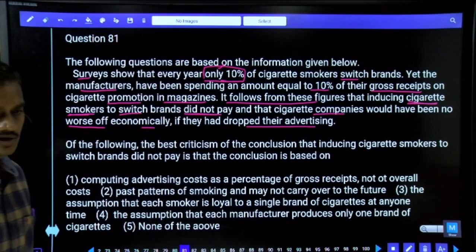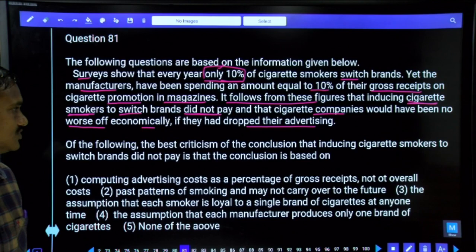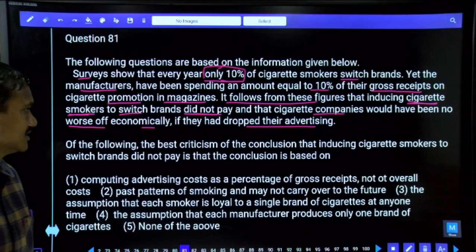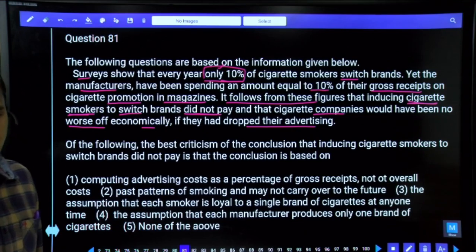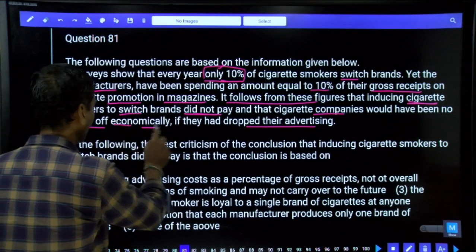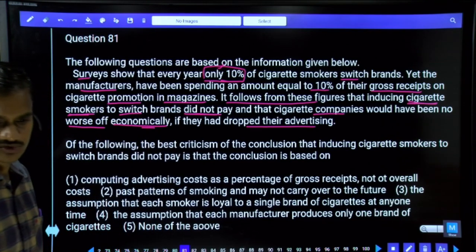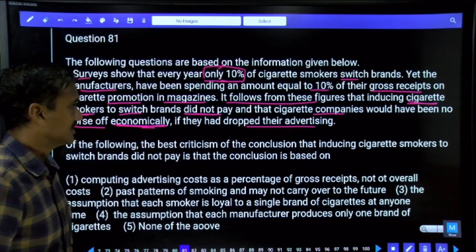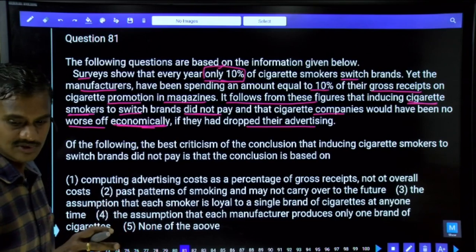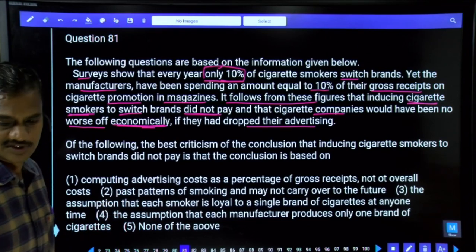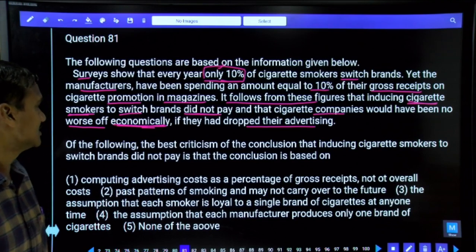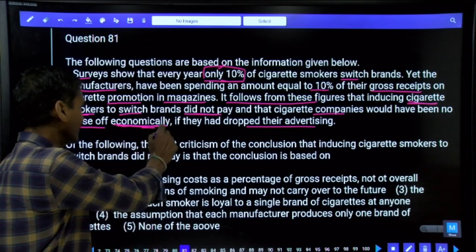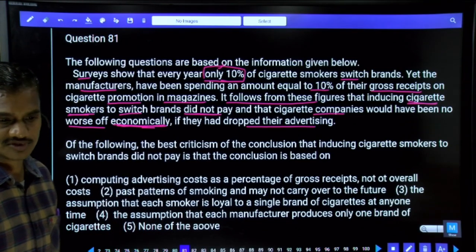Yes, what is the final argument in this one? Finally, this person is arguing that though these companies will stop advertising their promotion in the magazines, there won't be any change in the total economically; there won't be any change for this manufacturer. That's what he is trying to focus on, isn't it? Because they are spending 10% of the total gross receipts, but only 10% of the people are shifting. And that means according to this person, his assumption is that it is completely not economically good to promote this one.